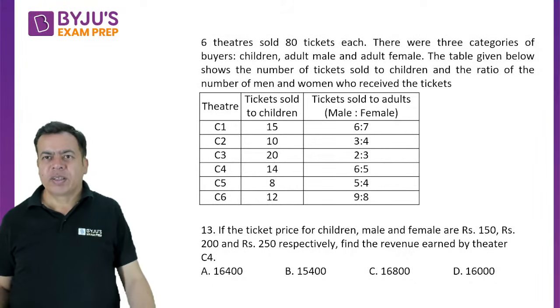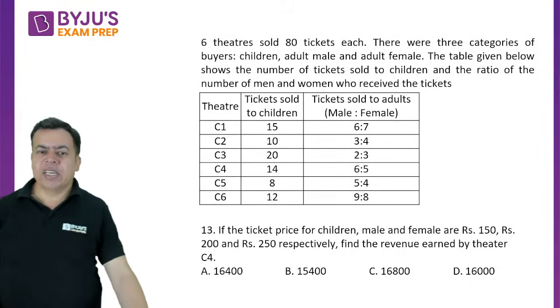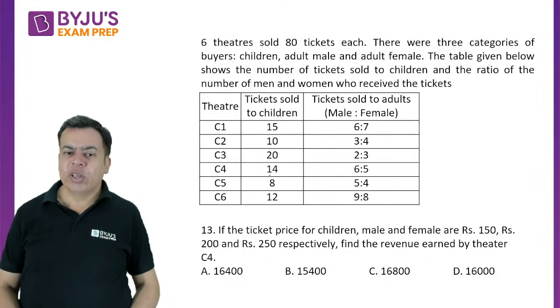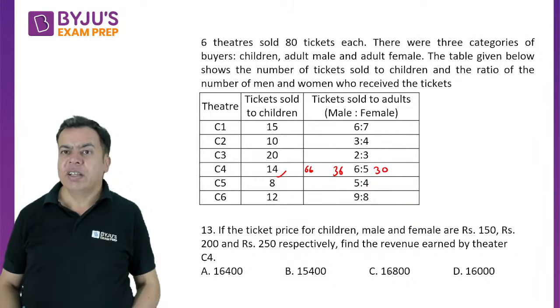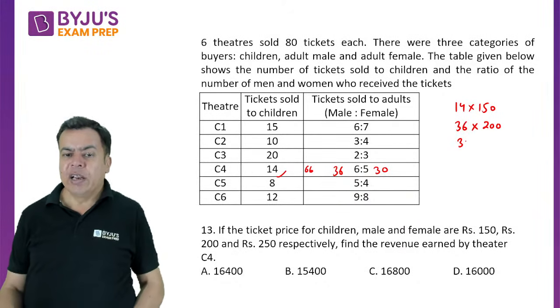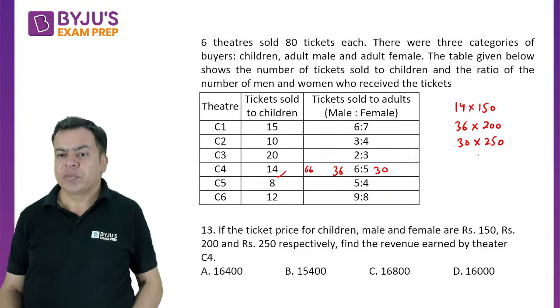Next one. Now, if the ticket prices for children, male and female are these, find the revenue earned by theatre C4. Now C4, you have children 14, and males, because 66, so 11 into 6, so 36, and females 30. So you have children 14 into 150, because ticket price, and males 36 into 200, and females 30 into 250.